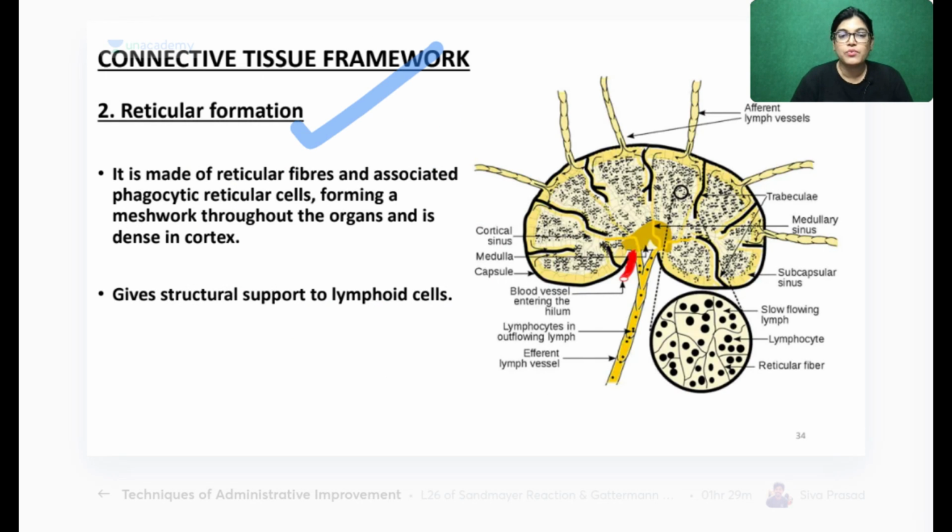So reticular formation. We know that reticular formation is formed by reticular fibers, and it also has a phagocytic meshwork of phagocytic reticular cells, and this is providing a structural framework. What is the role? The most important role of reticular fibers and reticular formation is providing structural support to lymphoid cells.